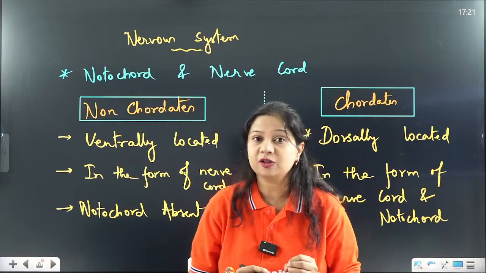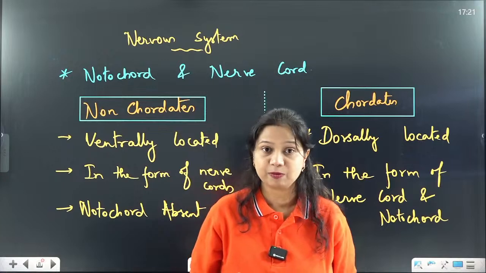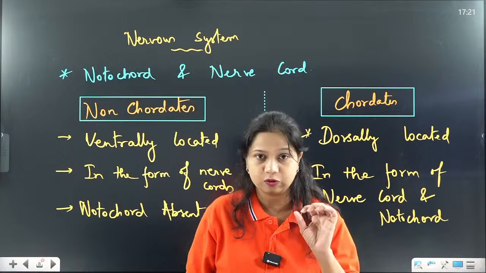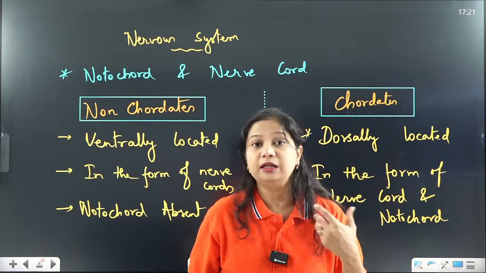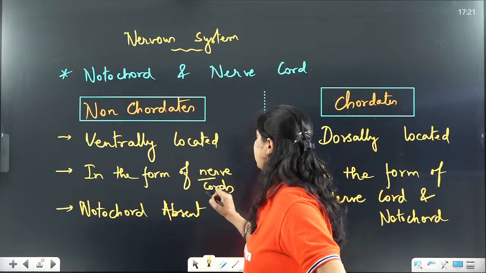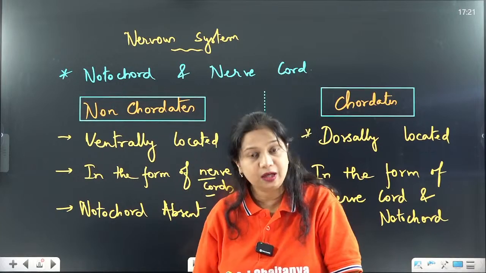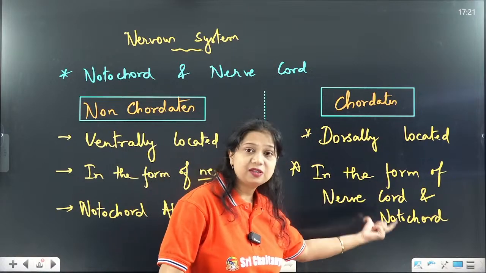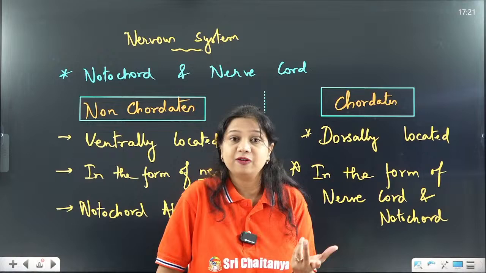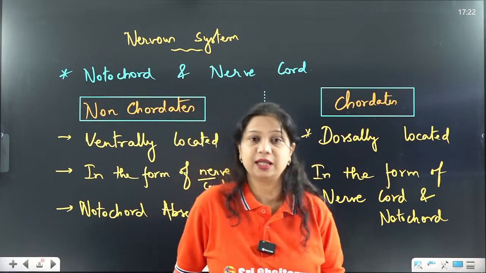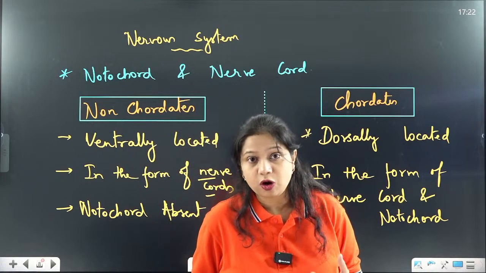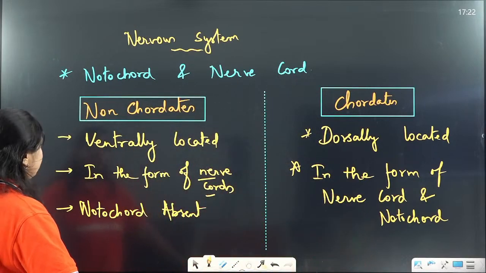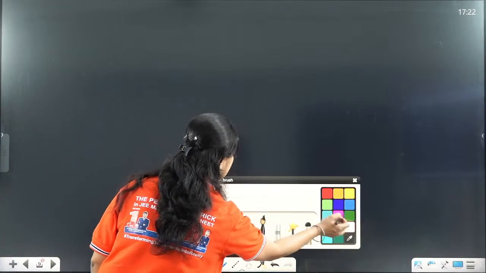What are the components of the nervous system in the non-chordates? It is made up of nerve cord. Nerve cord is a collection of neurons. So those neurons collect together in different forms to form the nerve cord in the non-chordates. In chordates, we have this nerve cord as well as the Notochord, but it is modified in different forms. In different stages of life, nerve cord and Notochord are modified into various structures also. Alright. So let's see what is this Notochord and nerve cord.